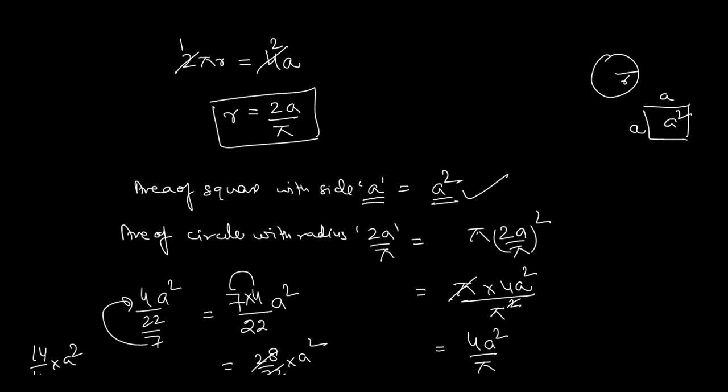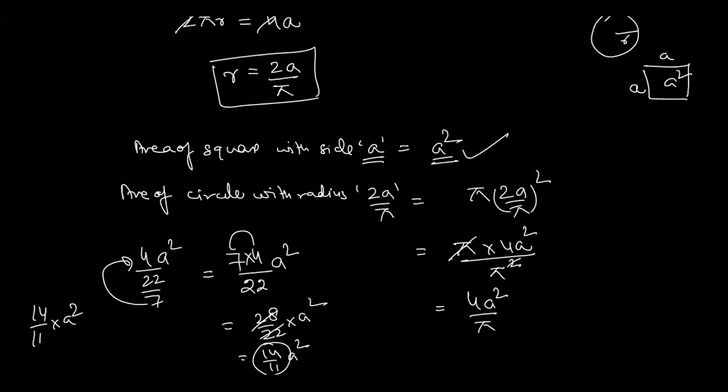So you have to write here pi into 2a upon pi, and you calculate the value. You will get 4a square upon pi. Now this is the area of this one. Now if you need to calculate the ratio, what will you calculate first?